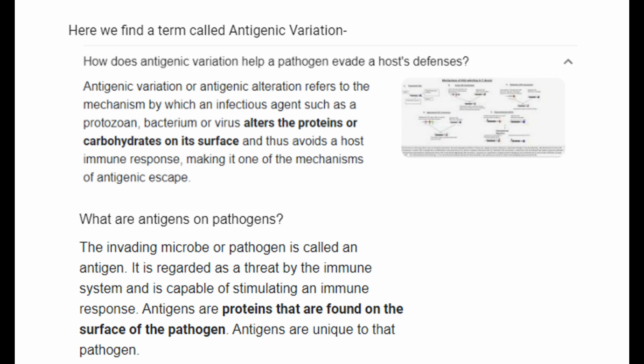So what are antigens on pathogens? This says the invading microbe or pathogen is called an antigen. Let's say that again. The invading microbe or pathogen is called an antigen. It is regarded as a threat by the immune system and is capable of stimulating an immune response. Antigens are proteins that are found on the surface of the pathogen. Antigens are unique to that pathogen. And I want to point this out where it says it is regarded as a threat by the immune system.